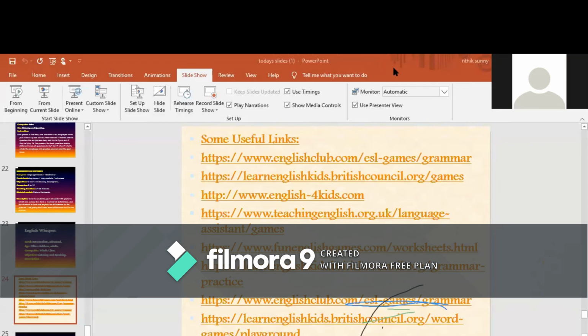When somebody tries these games in their classrooms, and then shares those experiences with HELTA, then we organize the same webinar meeting with the teachers who already practice these games. Then this session will be more fruitful. This is my opinion, and let us give it a try. Okay, let us hope for the best, and thank you.